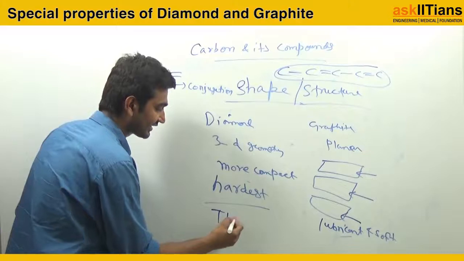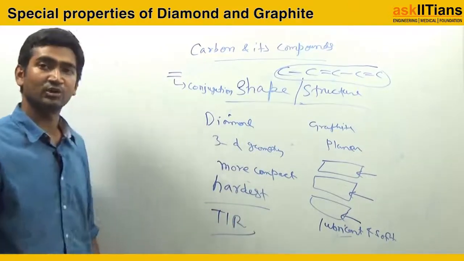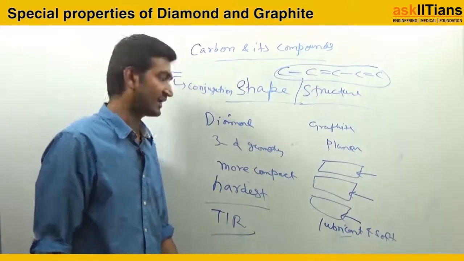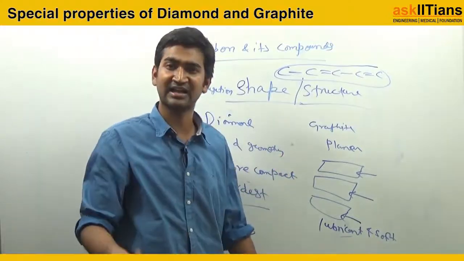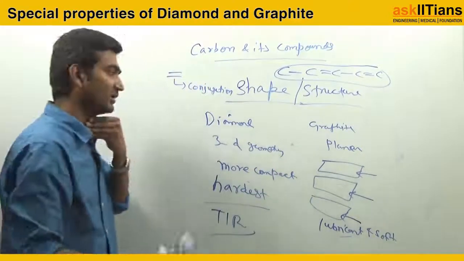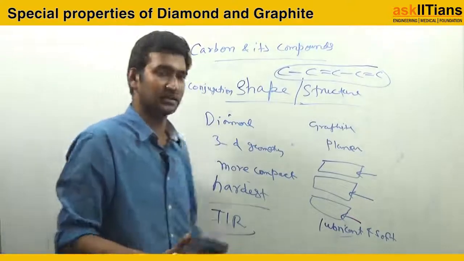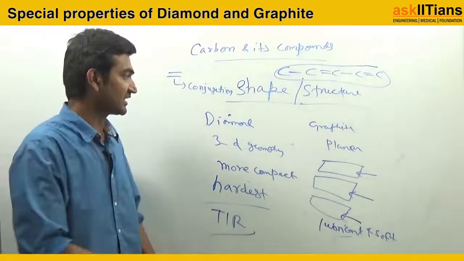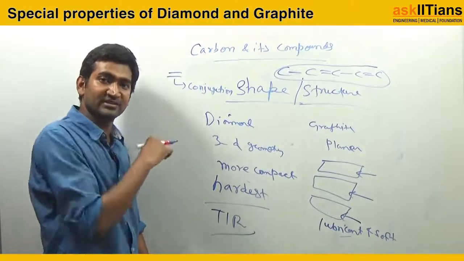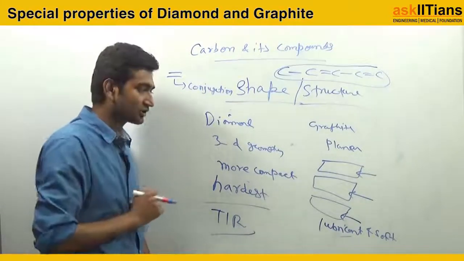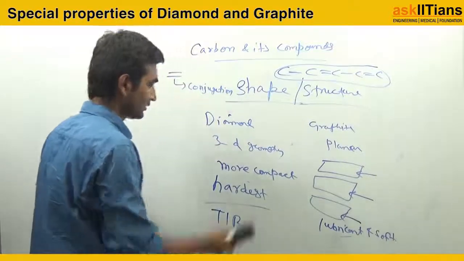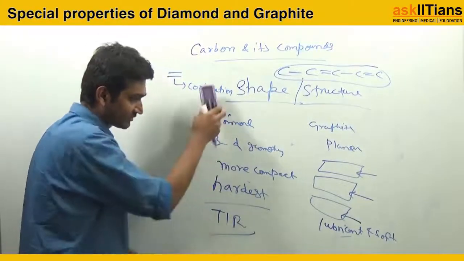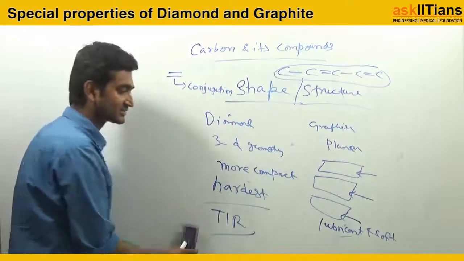Because of total internal reflection. And if I talk of graphite, why is graphite dark? It cannot show me the TIR. Why can graphite not show me TIR? Because the electrons there in the conjugation are free to move. So whenever I am roughing it, okay. These properties are clear, I guess, to all of you.